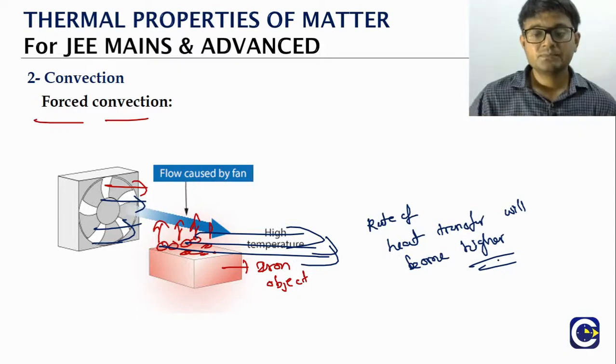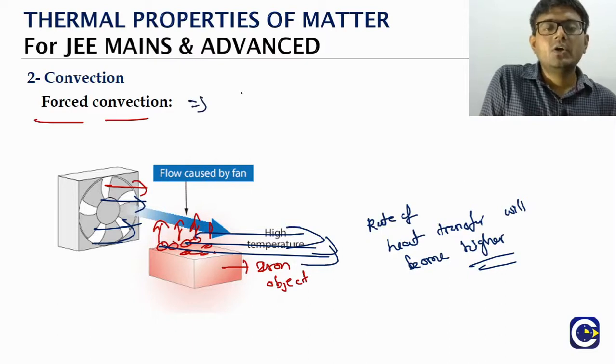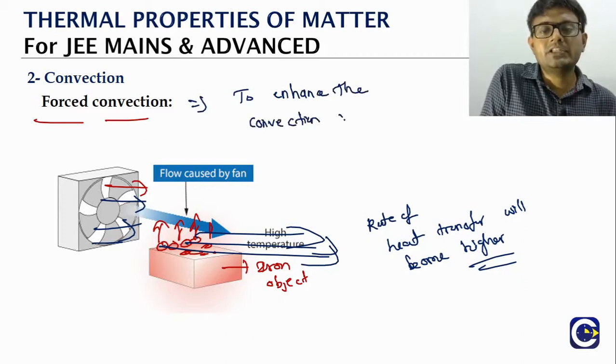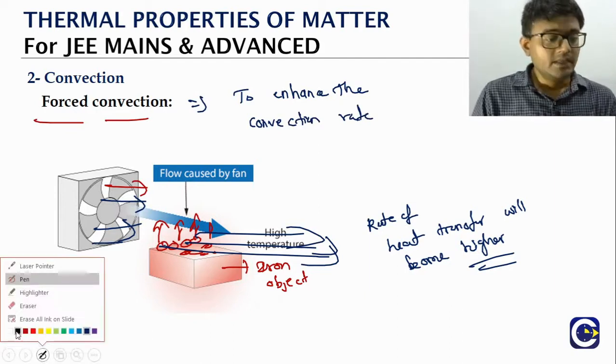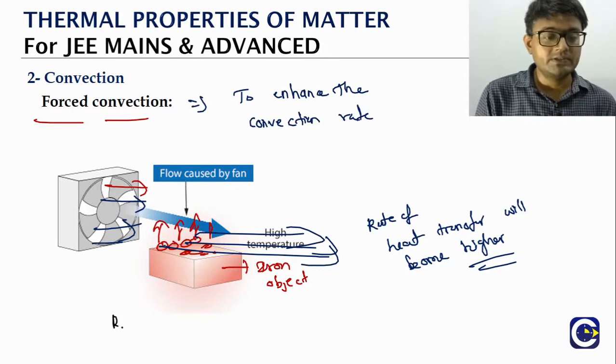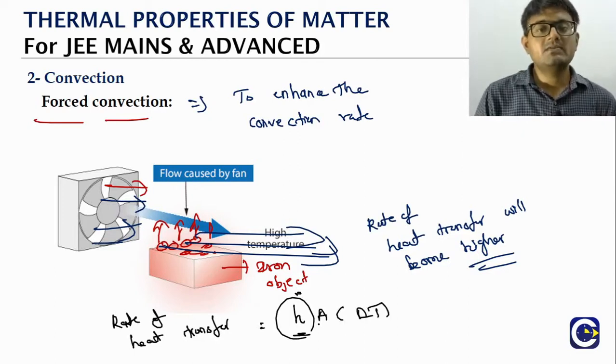It keeps happening. So through forced convection, generally what is our objective? To enhance the convection rate. Remember, previously I gave the equation for the rate of heat transfer through convection. So remember, what is the equation we have seen? Rate of heat transfer through convection is equal to H times A times delta T, the temperature difference. So this H, we can call it the